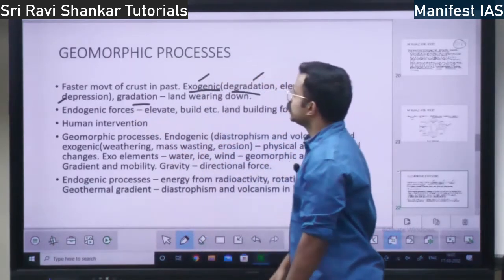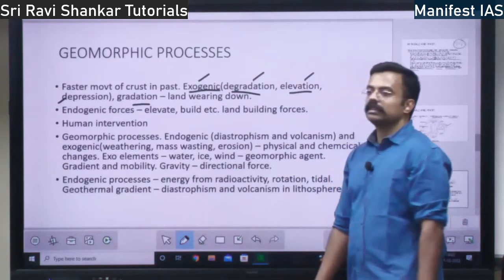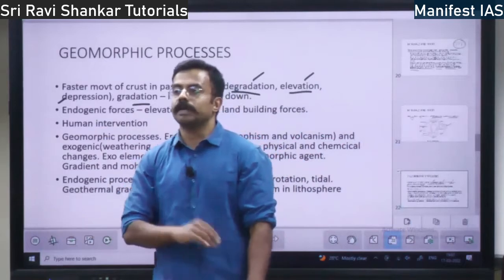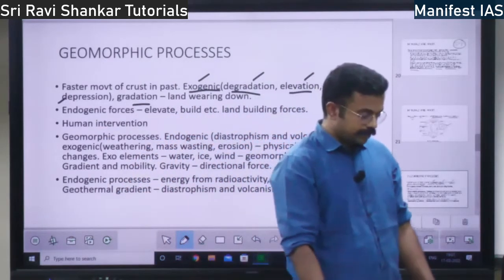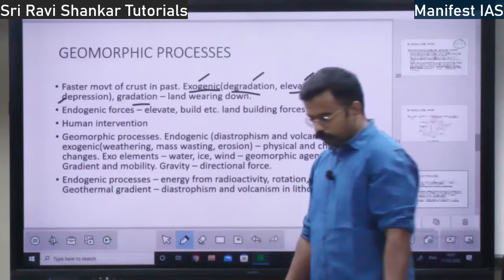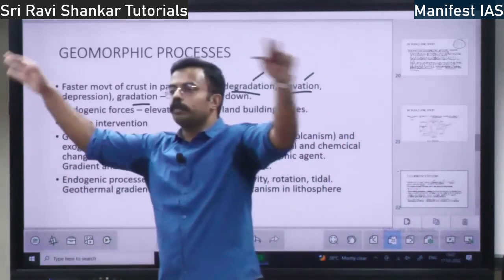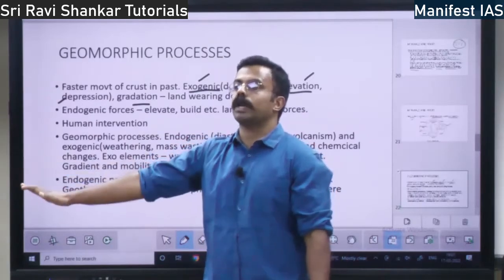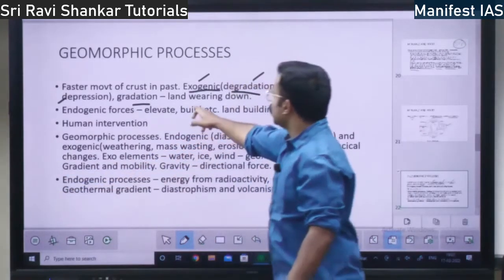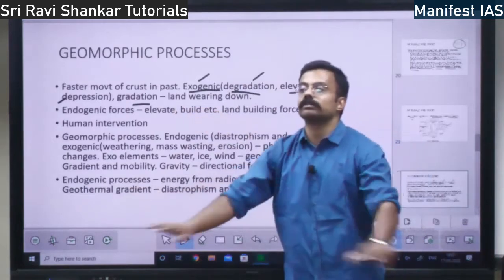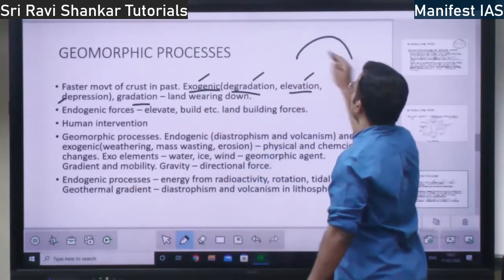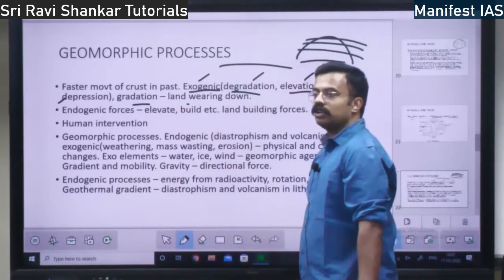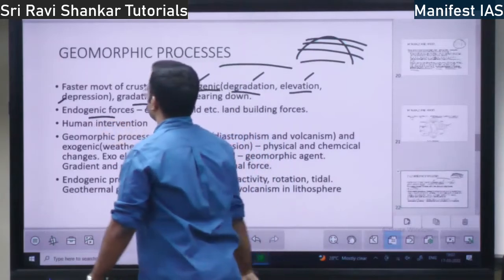Then you have gradation. Gradation means land. If there is a land, if it is worn down, means what? It's just like this. How do I explain? Suppose there were too many mountains. All the mountains will become clear and it will become a plain land over a period of time. That is gradation. Land will slowly get worn down and later on it will become a plain land. That is gradation.